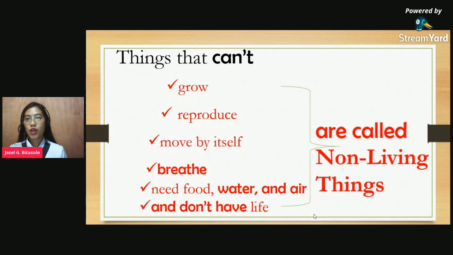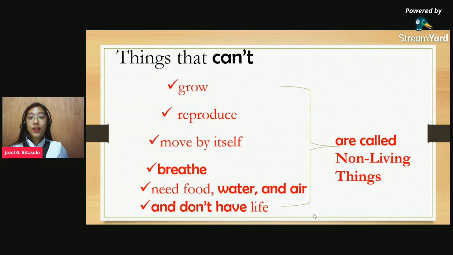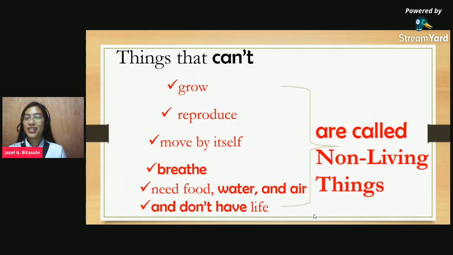Things that cannot grow, reproduce, move by itself, breathe, don't need food, water, and air, and don't have life are called non-living things. Examples of non-living things are pencil, chalk, board, chair, and table.